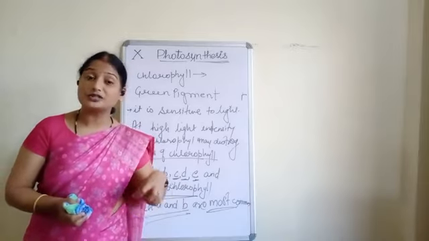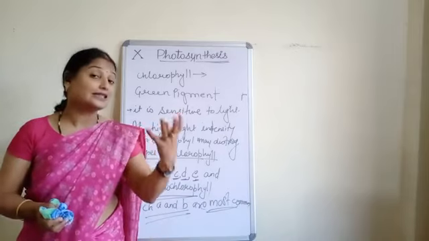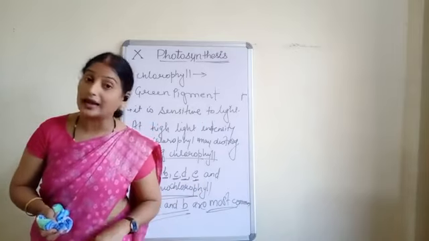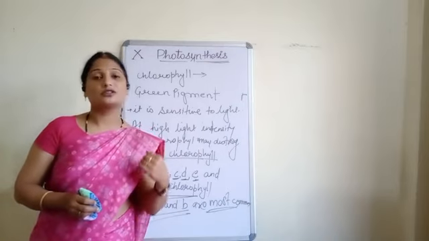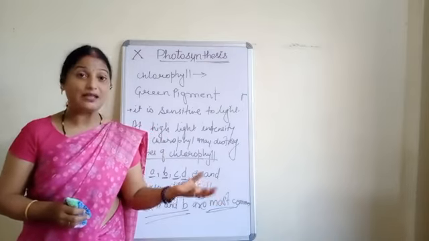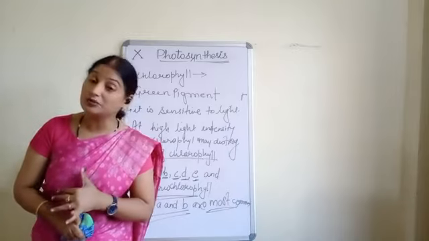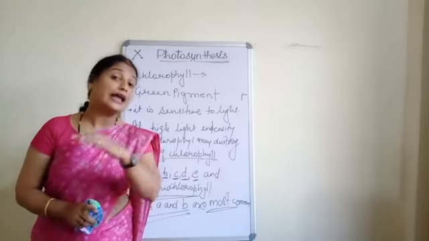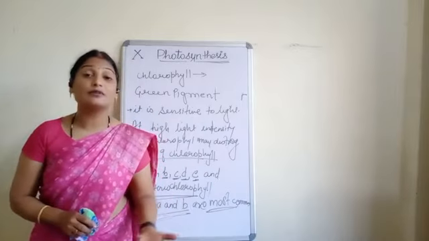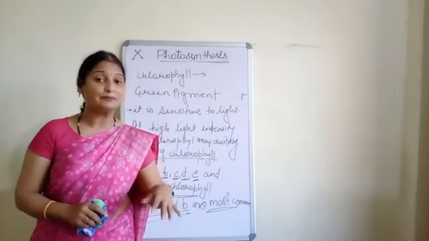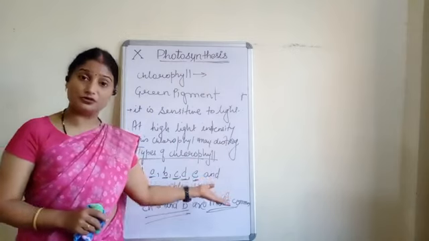And by this process they prepare some food, and this food is utilized by all the animals. Along with this, in the process of photosynthesis, oxygen comes out, and this oxygen is utilized by human beings as well as by animals. And then CO2 is taken in the process, which cleans our environment. So these are the importance of photosynthesis.